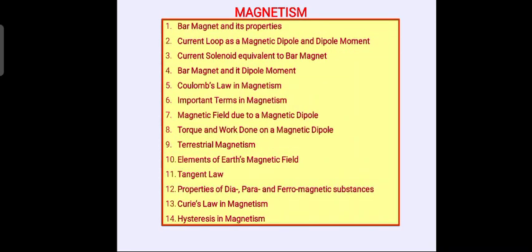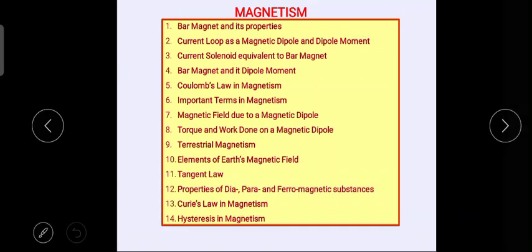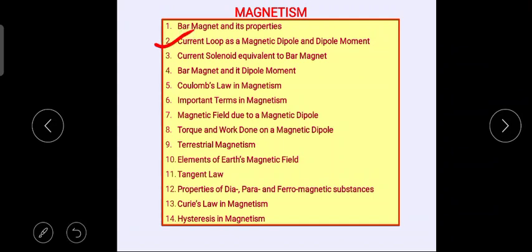What we have to study in this chapter is the bar magnet and its properties, current loop as a magnetic dipole and dipole moment, solenoid equal to bar magnet, which I have already discussed in the classrooms, bar magnet and its dipole. When we talk about the dipole, it comes to my mind that we have already studied the dipole in chapter number 1 in electric field, but here we have to use the magnetic field.